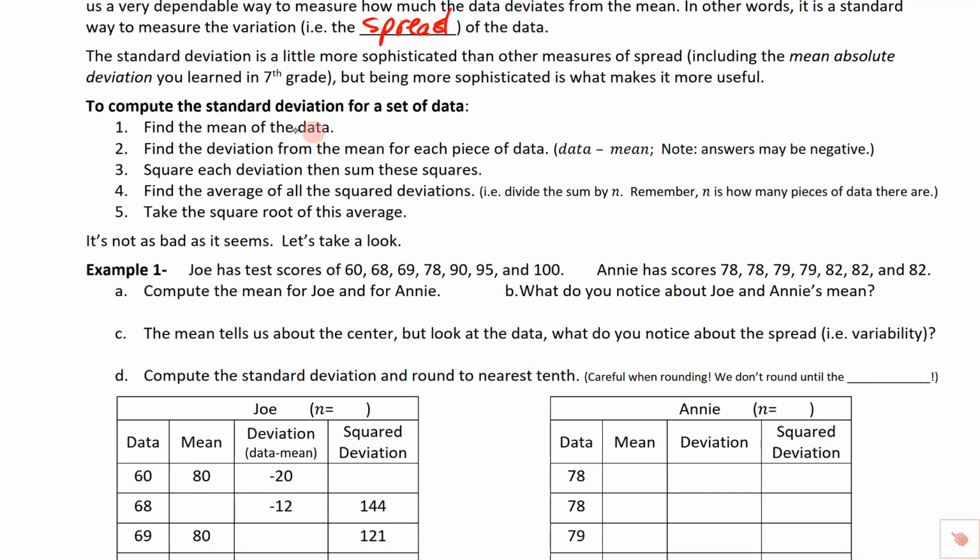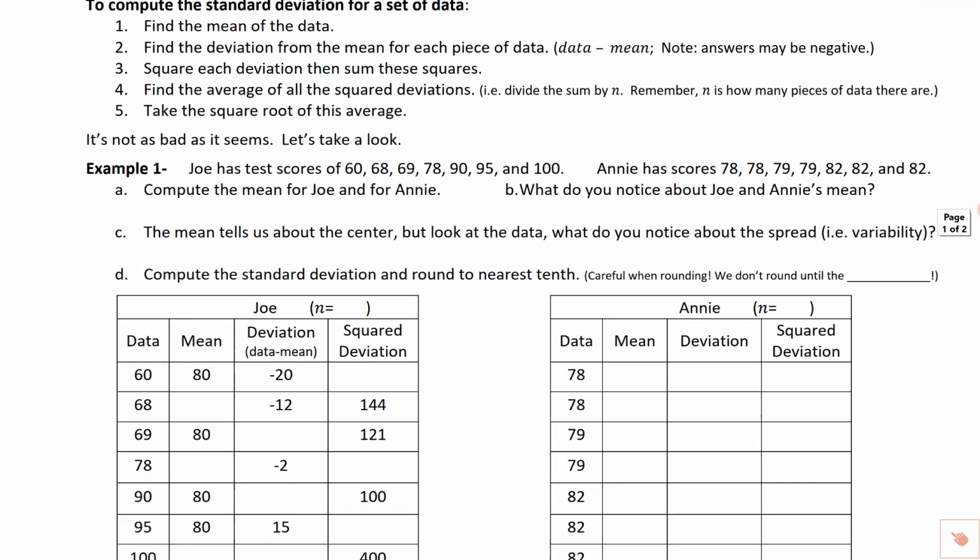The first thing we're going to do is find the mean of the data. We're going to find the deviation from the mean for each piece of data. In order to do that, we're going to do the data minus the mean, and some of the answers will turn out to be negative. We're going to square each one of those deviations, and then we're going to sum those squares. We're going to add them up, and then we're going to find the average for all of those squared deviations. So it says divide the sum by n, and remember n is how many pieces of data we have in the data set, and then we take the square root of this average. So whatever the answer is in number 4, we take the square root of that. Now, I know that seems like a lot. It's actually not too bad, so let's go ahead and take a look.